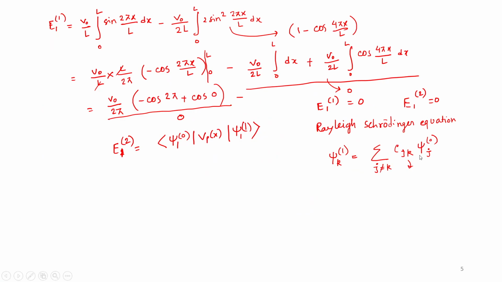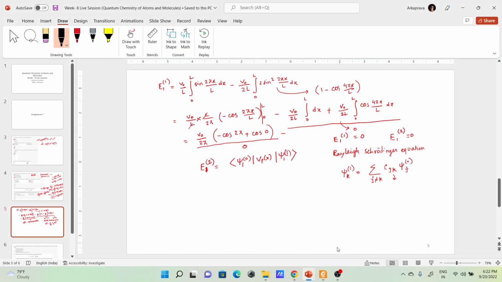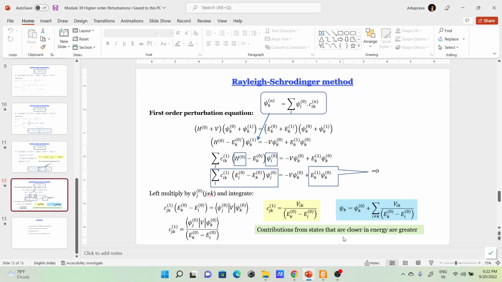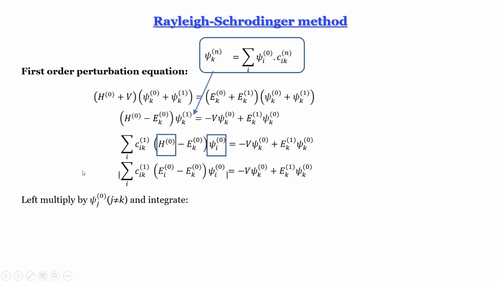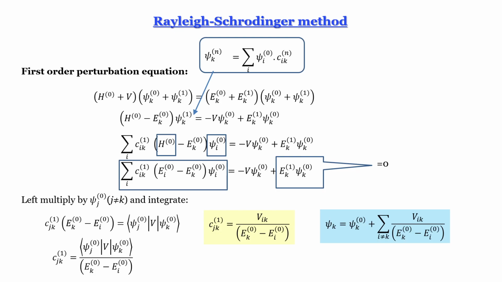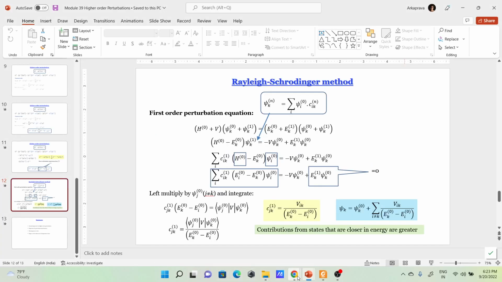Okay, so we are going to replace this CJK. What will be the value of CJK? That is solved in the lectures, so I am not solving that. I was showing how that CJK part was being achieved. As you can see, CJK to the power 1 has been solved, right? Like here, and the typo was that it should be J here, yes. Correct. So we'll write that thing there.